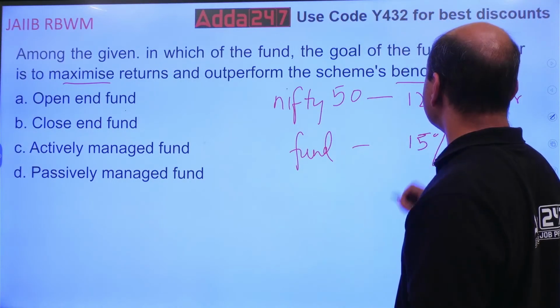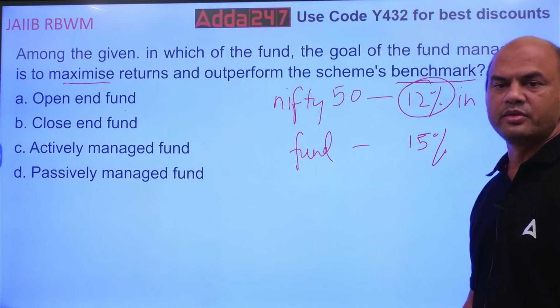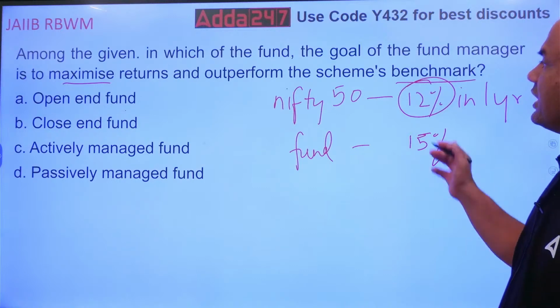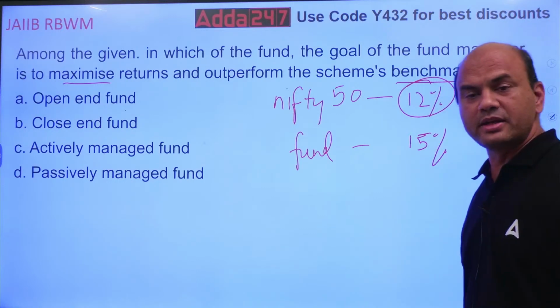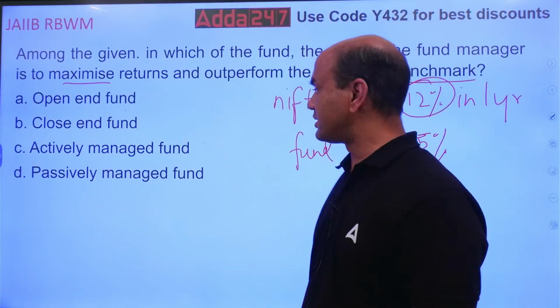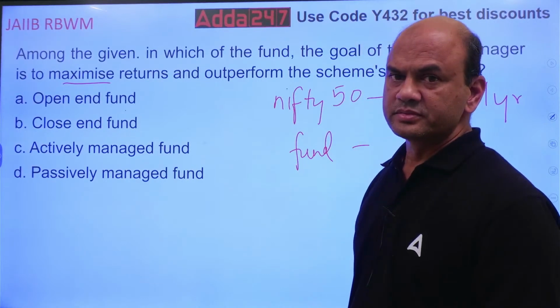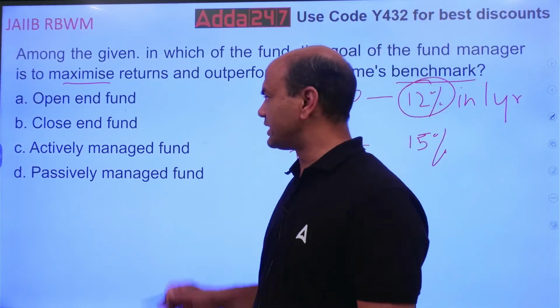So you have to beat this 12%. In which of the funds will you have this target? Is it open-ended, closed-ended, actively managed or passively managed? Think over it. I'll explain in the meantime.